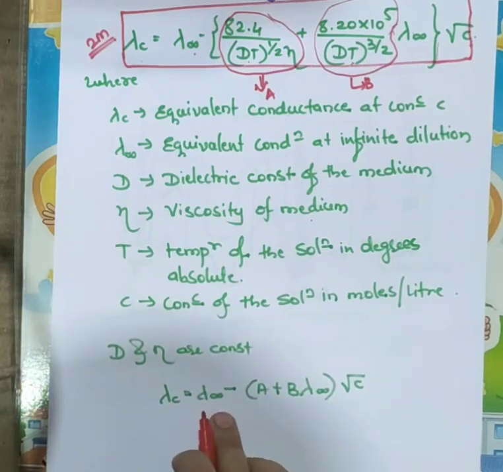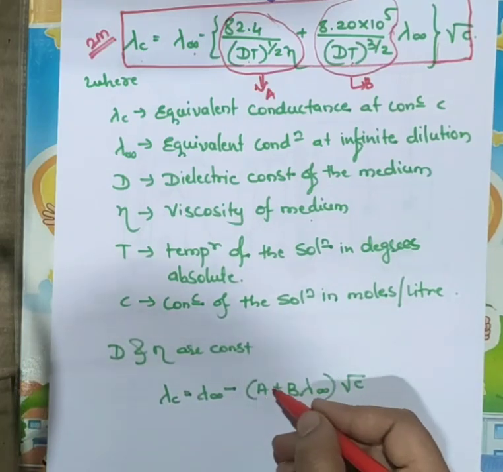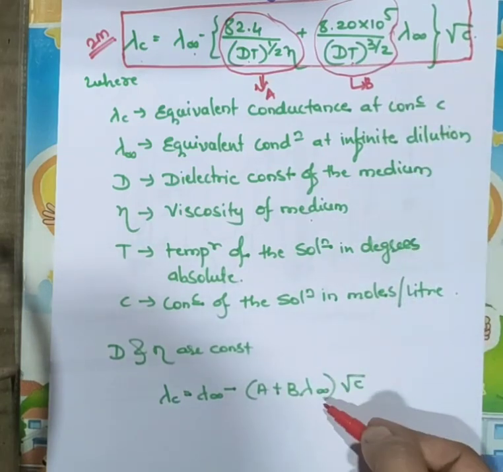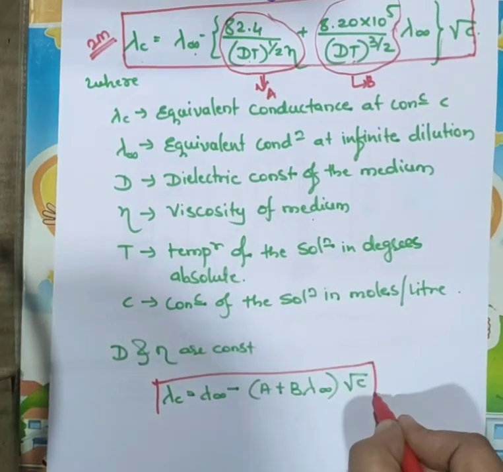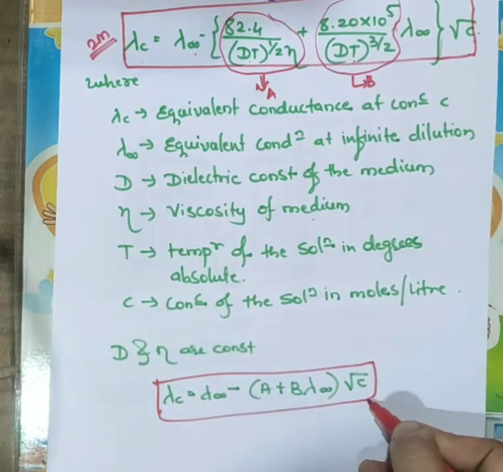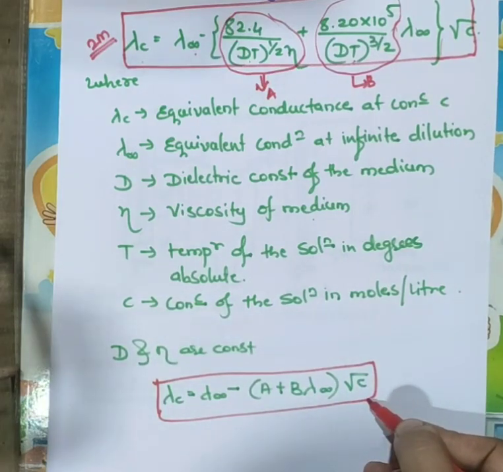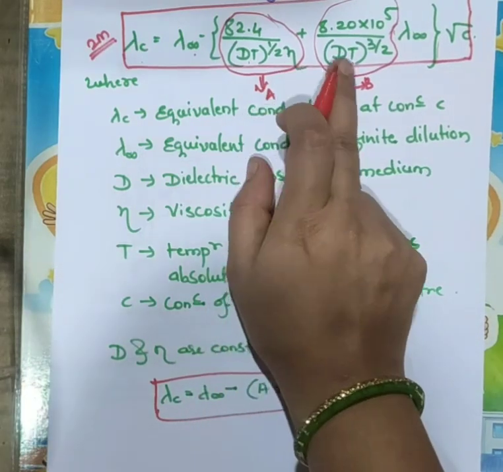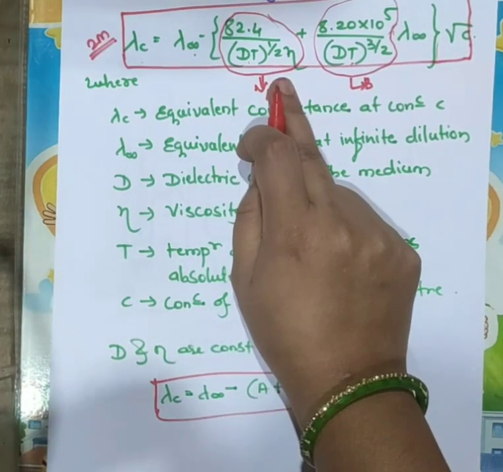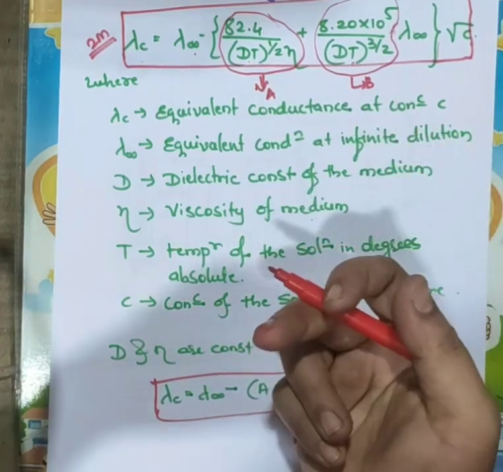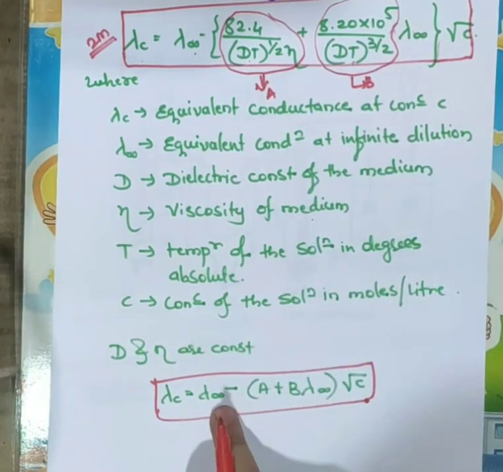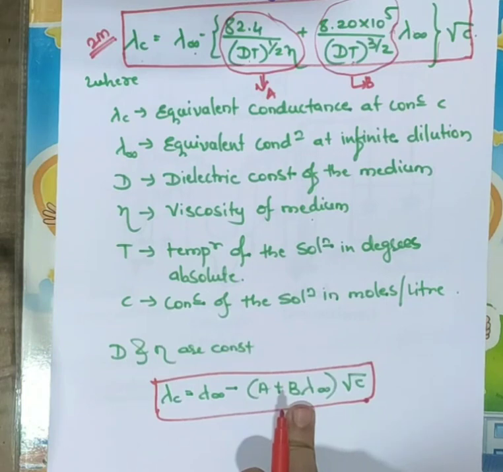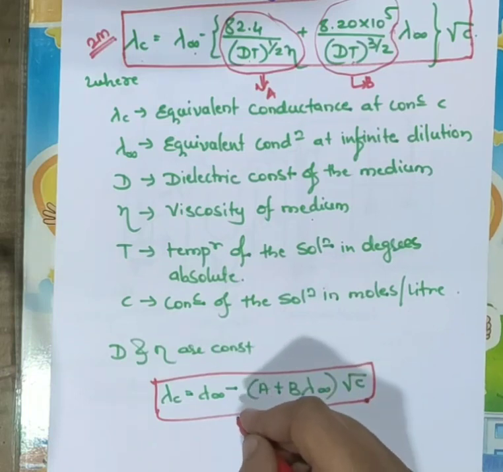Lambda C equal to lambda infinity minus the bracket A plus B into lambda infinity into square root of C. This equation is very important, and this is called the Debye-Hückel-Onsager equation. Here D and eta are constant for a particular solvent at a particular temperature, and this is the reduced form of this equation, where A and B are constants for the particular solvent at particular temperature. So this equation you have to remember.